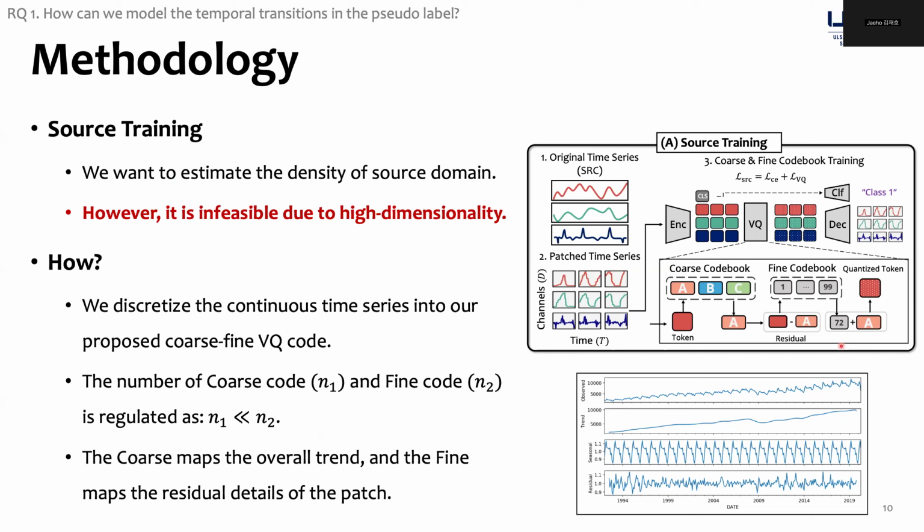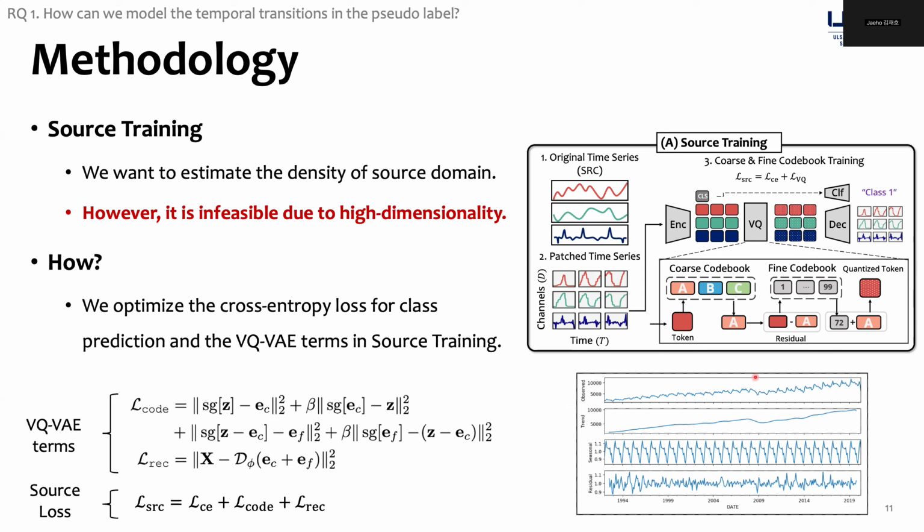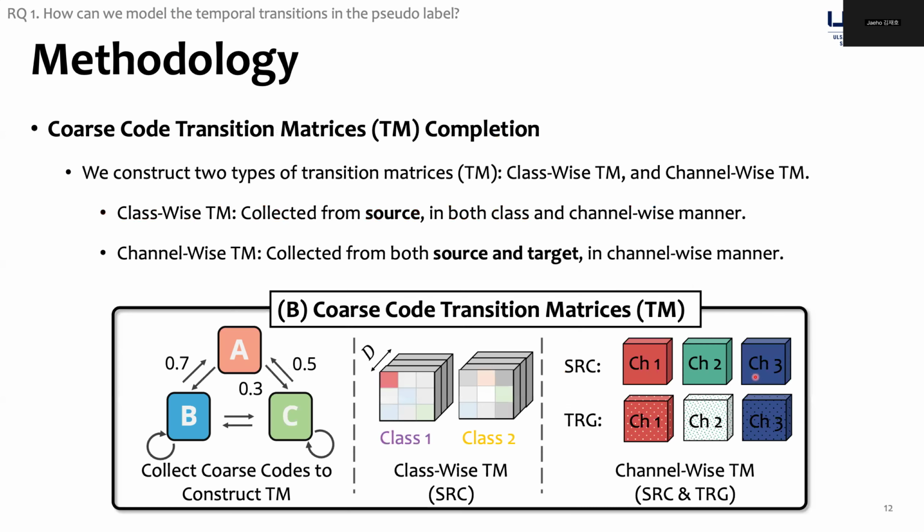The time series patches are first mapped to the coarse codes, where the residuals are mapped to our more fine-grained codebooks. This intuition is borrowed from the conventional time series decomposition method, where the coarse code reflects the overall trends and fine codes map the residual details of the patches. To train the codebook and the backbone encoder, we optimize the VQVAE loss terms as well as the cross-entropy terms.